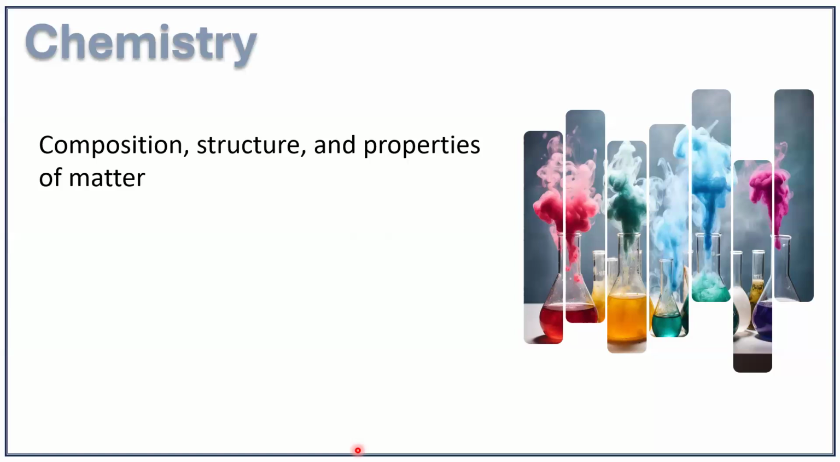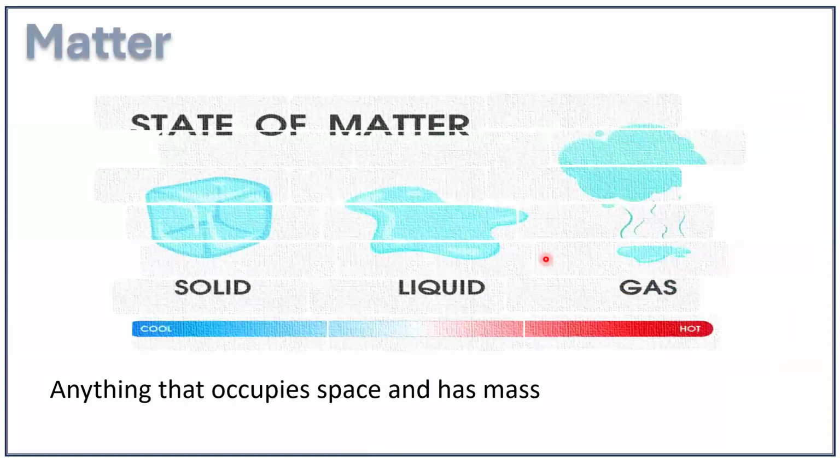By studying chemistry, we gain insights into the natural world and develop solutions to many of the challenges facing society today. So as I already said, this is a branch of science which deals with matter. That is, it's precisely the composition, structure, and properties of matter. Now, when you talk about matter, we can define matter as anything that occupies space and has mass.